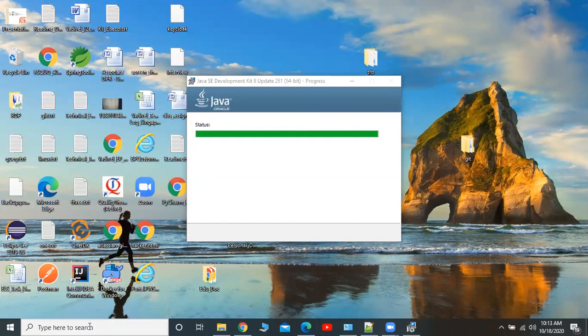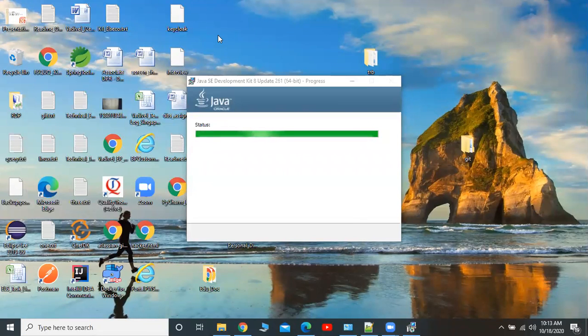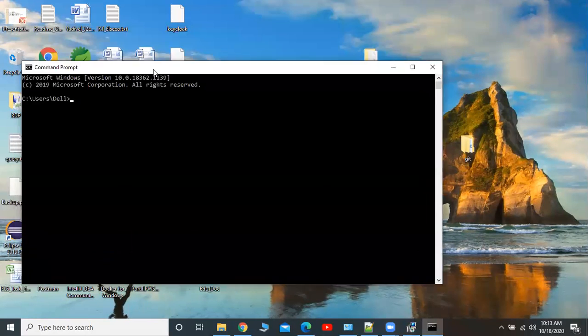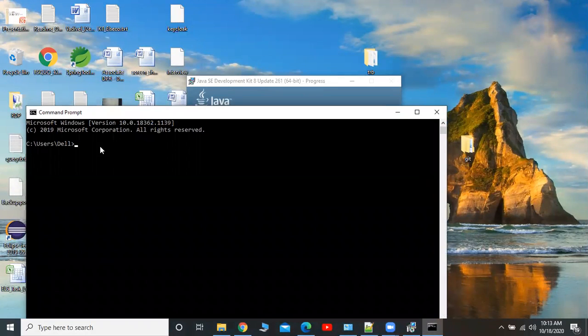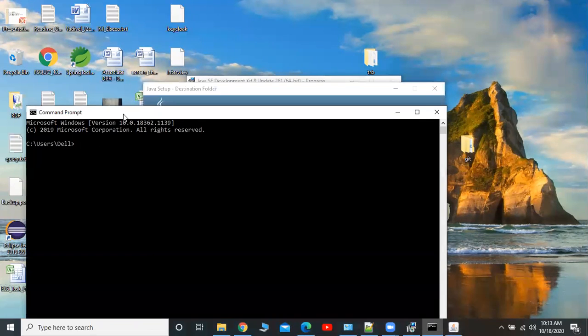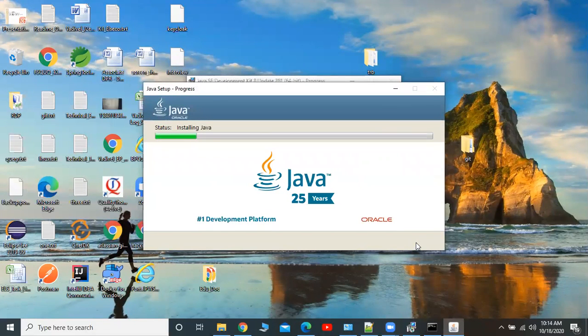Before that, we will check the command prompt. In the command prompt, before installing Java, just type this command. During the installation, it is asking for the destination folder where we have to install the software. It takes the default location, C Program Files Java JRE, and I'm going to install in the same location.